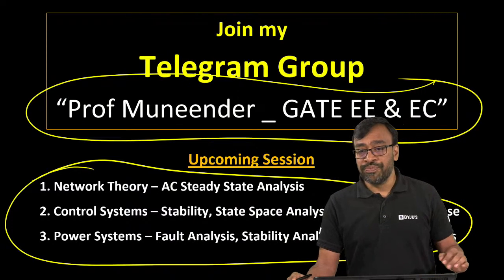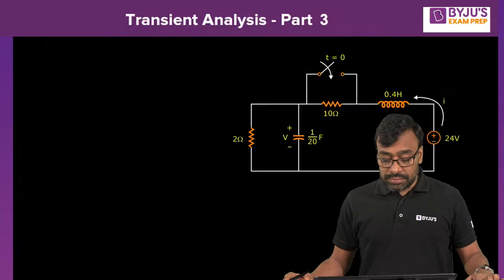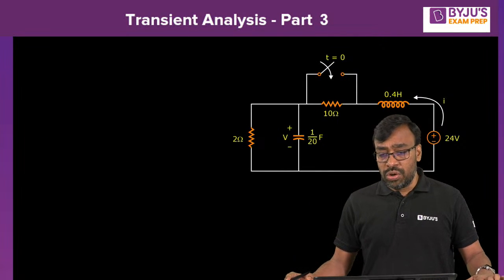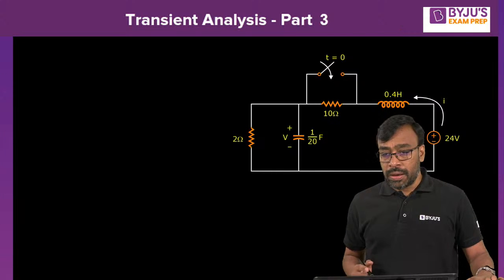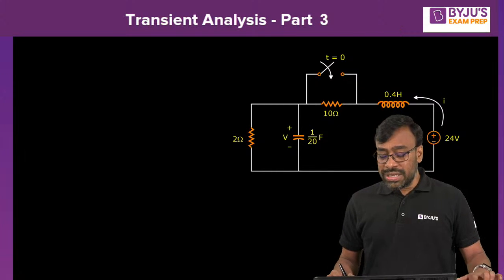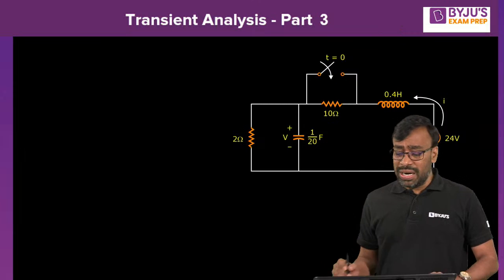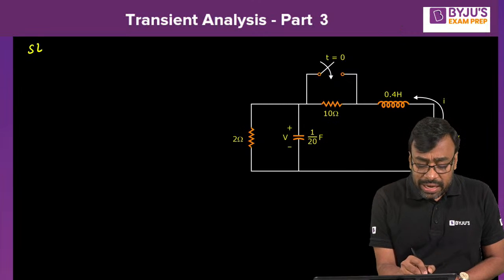Okay, well, now, right now, yes, I'll go with it, don't worry about that. Right. Okay, so tell me now, t equal to 0 minus equivalent. What is the t equal to 0 minus equivalent? Can you please tell me what is the t equal to 0 minus equivalent? Step 1.